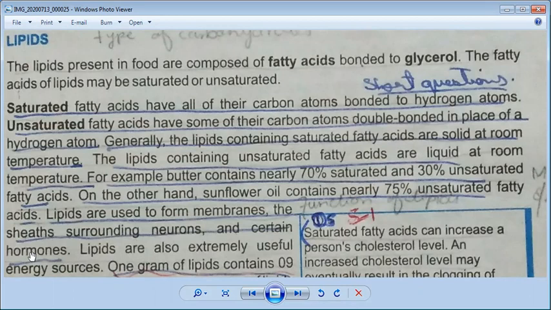And certain hormones. Keep in mind, in our body we have different systems, like the digestive system, nervous system, circulatory system, breathing system, and renal system. Like that we have another system which is called the endocrine system.